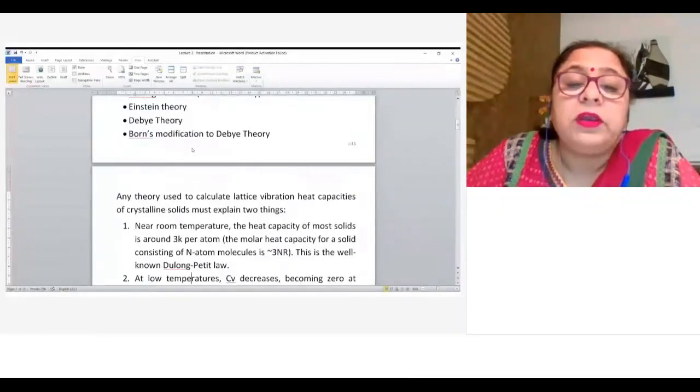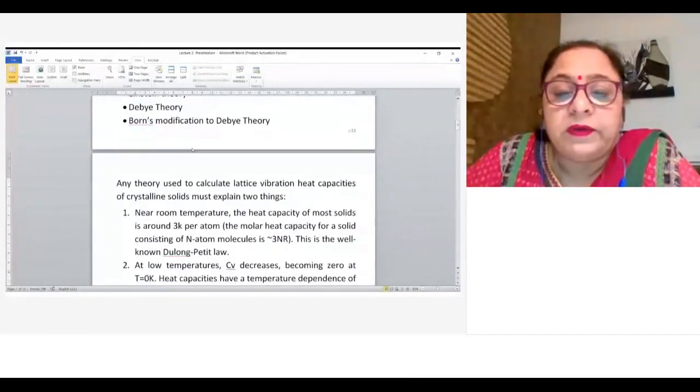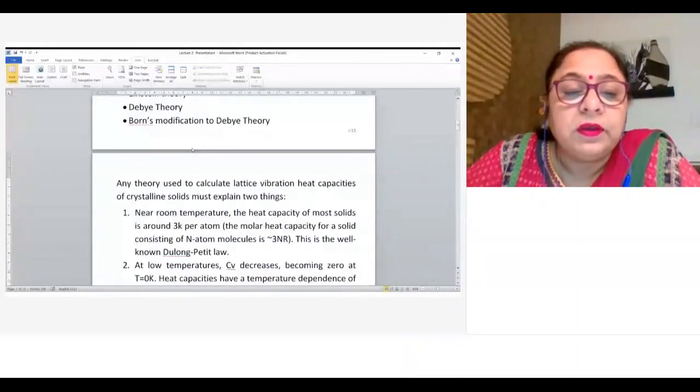Any theory of lattice vibration, of the contribution to heat capacity by lattice vibration of a crystalline solid, must explain two things. The first thing is, you all know from Dulong-Pettit law that near room temperature, the heat capacity of most of the solids is equal to 3k per atom, or 3NR per mole. Molar heat capacity is 3NR, which is constant. And this is the well-known Dulong-Pettit law. So that is the first thing which every theory must explain.